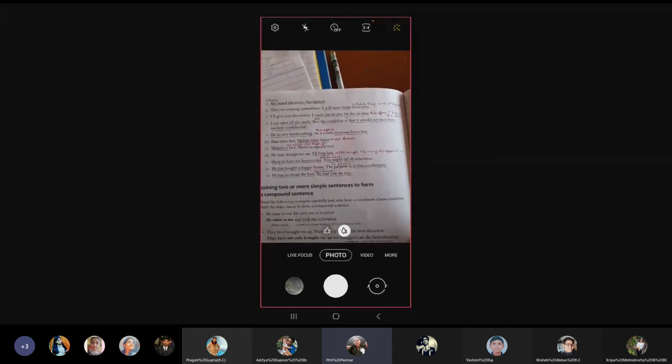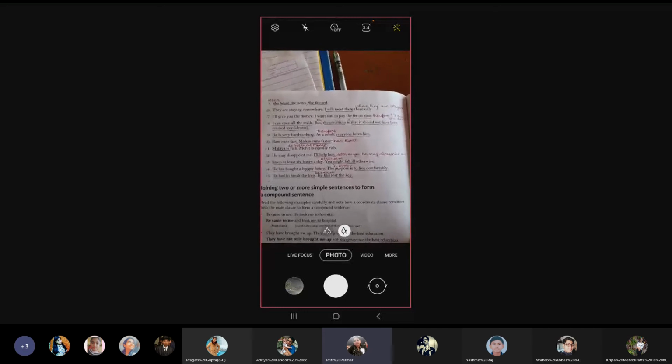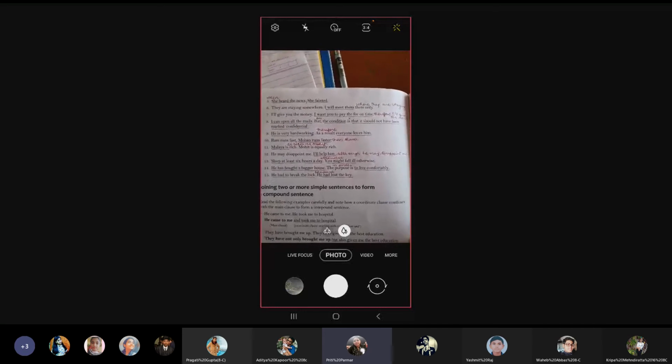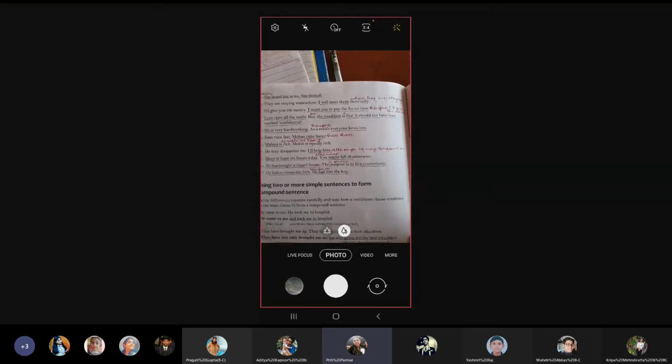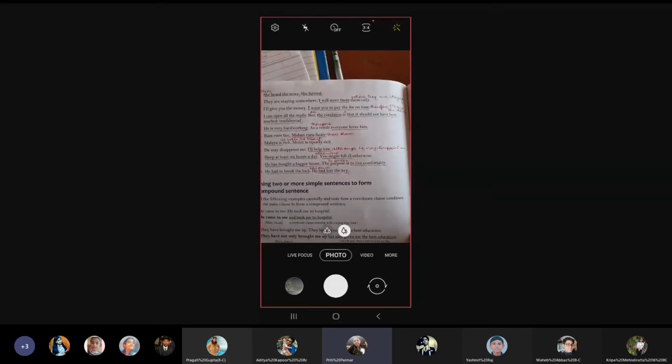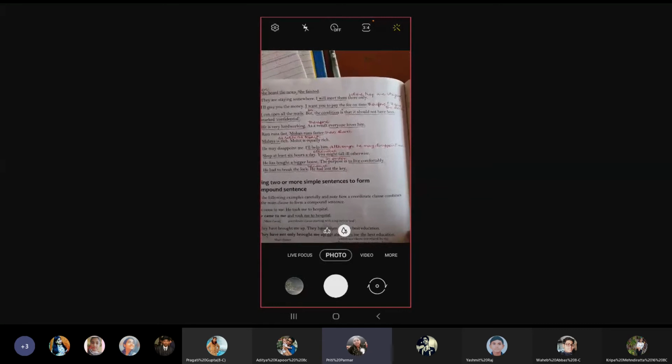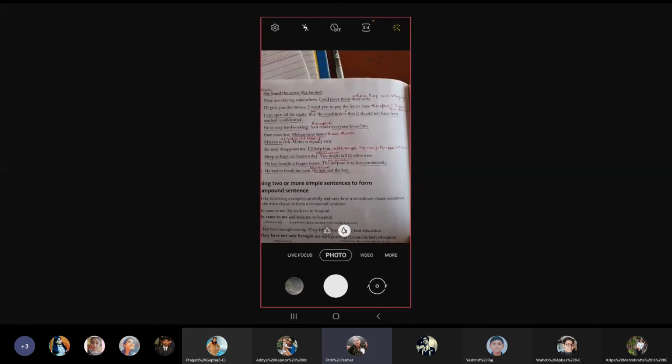Number 9, he is very hardworking. As a result, everyone loves him. Answer: he is very hardworking. Therefore, everyone loves him. Number 10, Ram runs fast, Mohan runs faster. Answer: Mohan runs faster than Ram. Put a tick mark on this.